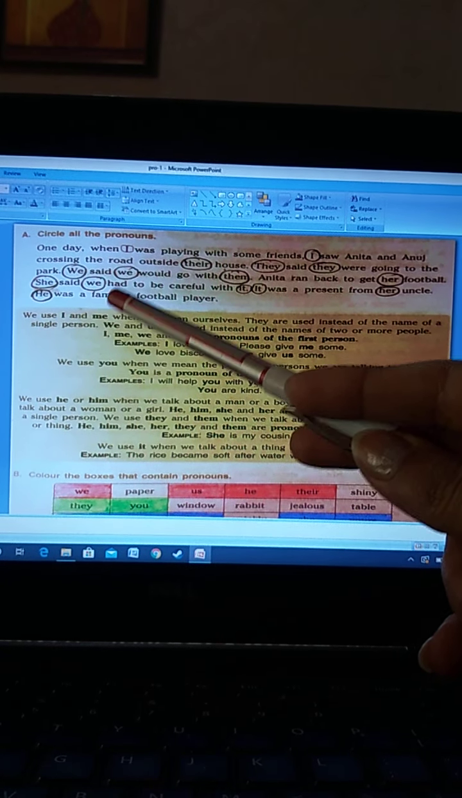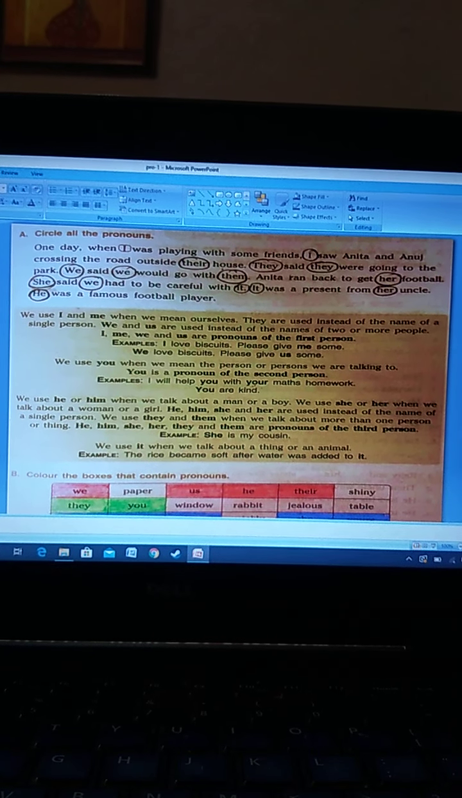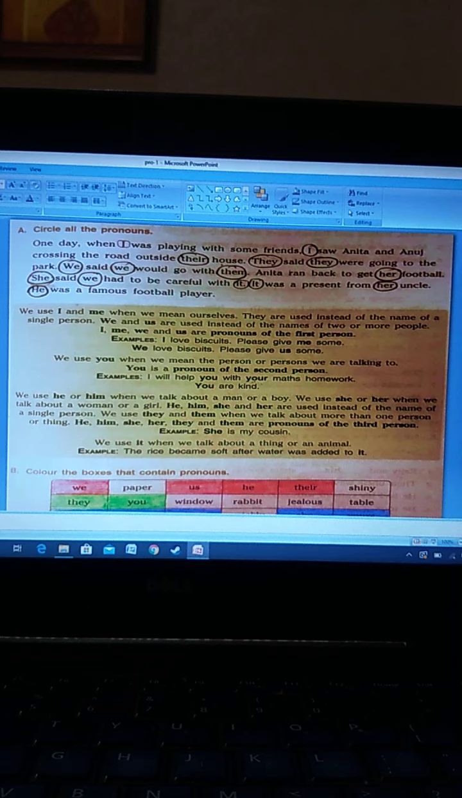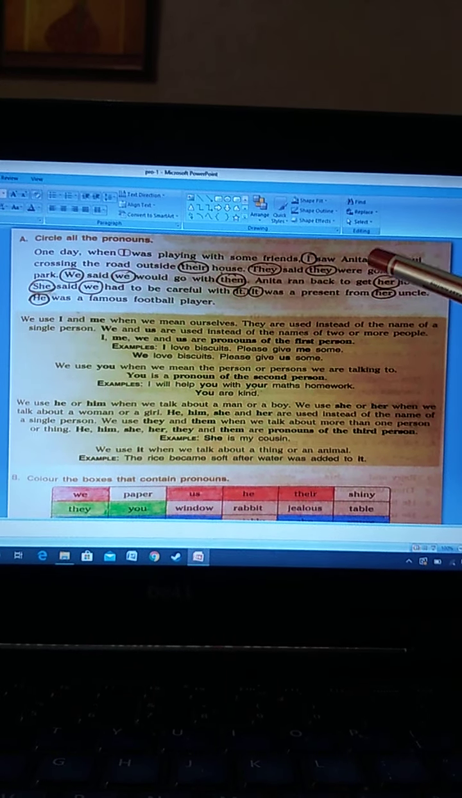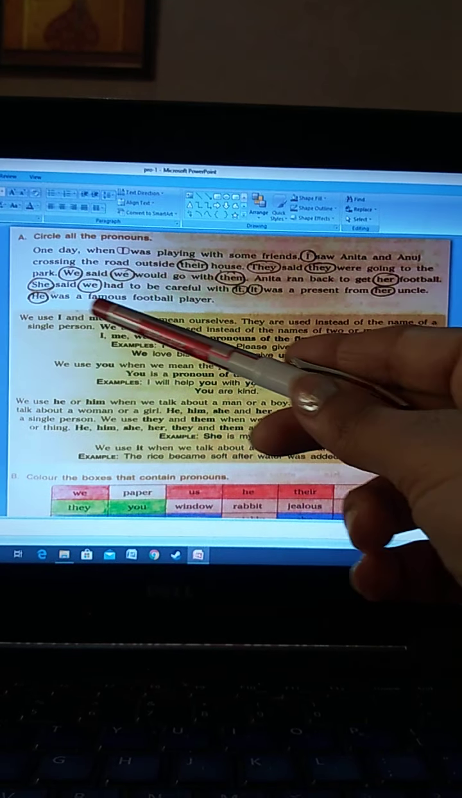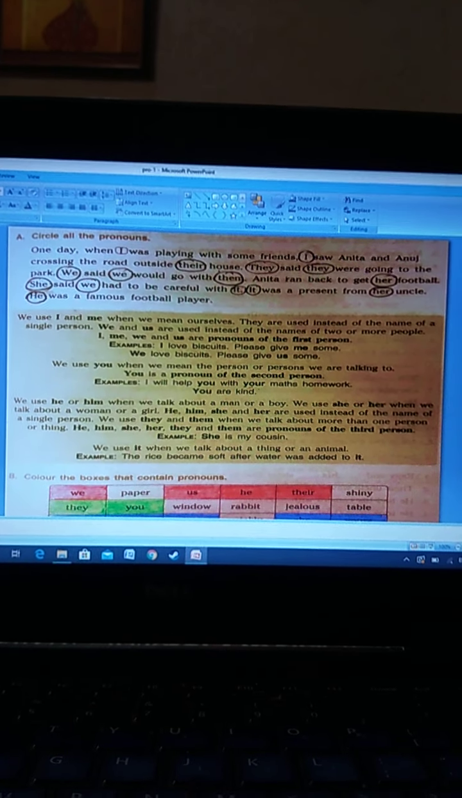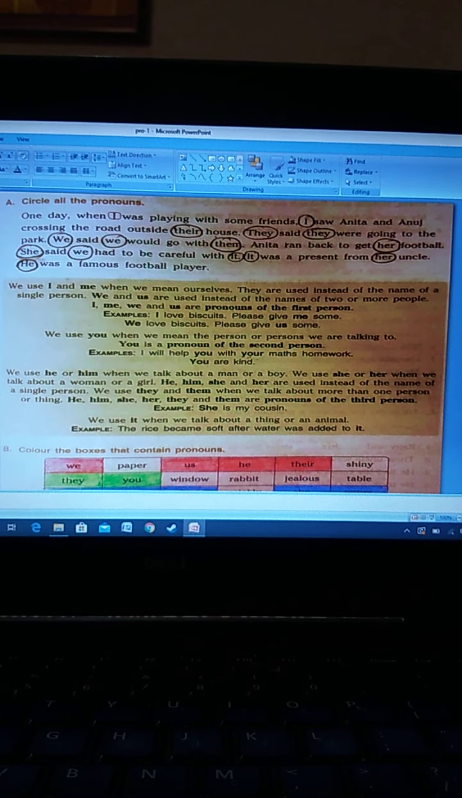Next is we said we would go with them. So we means we, in which you are also involved. Again, we is the pronoun at both the places, and them refers to Anita and Anuj. Anita ran back to get her football. So her, in the next part, Anita means she is converted to her. Next is, she said we had to be careful with it. Again, she, we and it are the pronouns in this sentence.